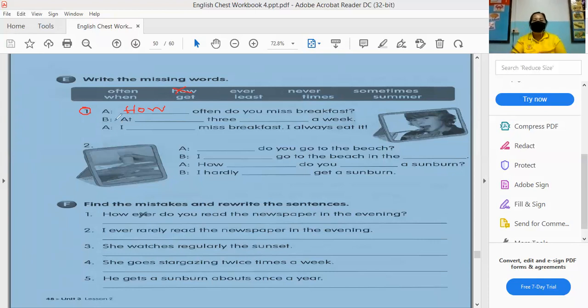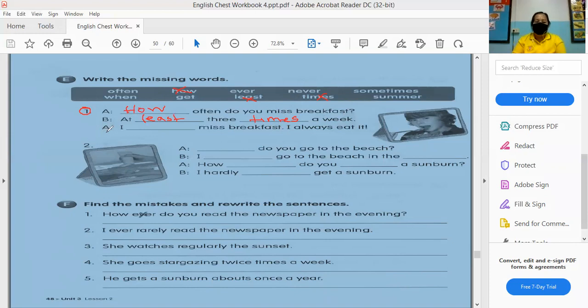So letter B. At blank, 3 blank a week. What is our answer? It is at least 3 times. At least 3 times a week, meaning to say in 1 week, he missed breakfast 3 times.